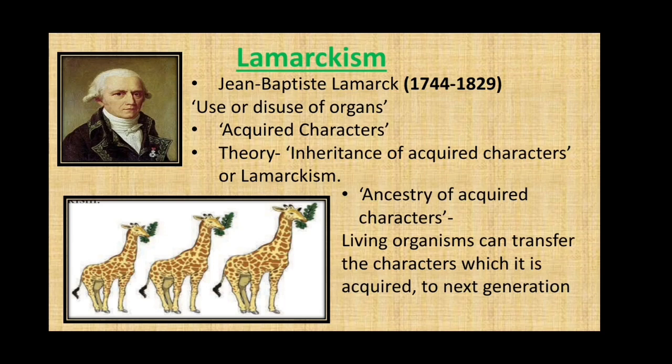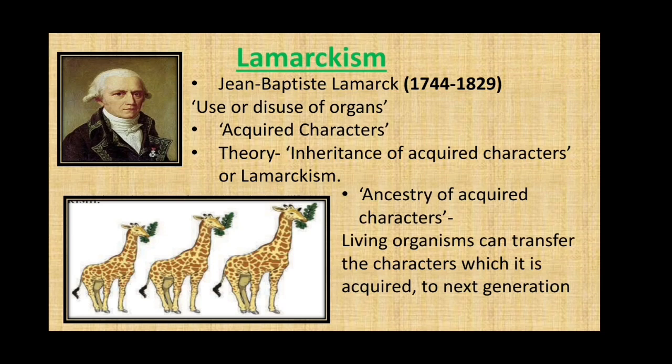Similarly, we have the example of snake. Millions of years ago, students, it is said that snakes did have limbs, but gradually, due to the burrowing habit, snakes lost their limbs. We can also talk about emu and ostrich. Emu and ostrich are the birds which cannot fly. They are also called flightless birds. They have wings, but they are very weak because they did not try to fly.